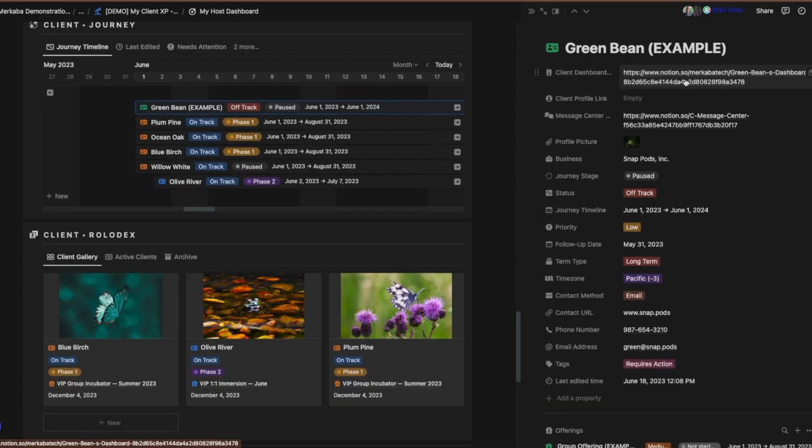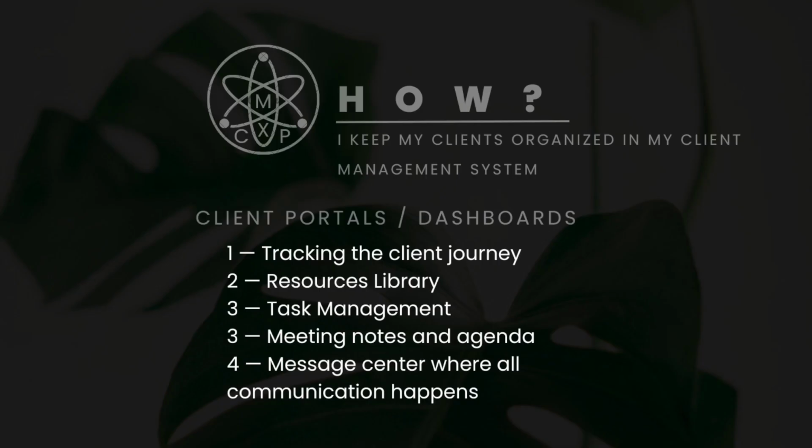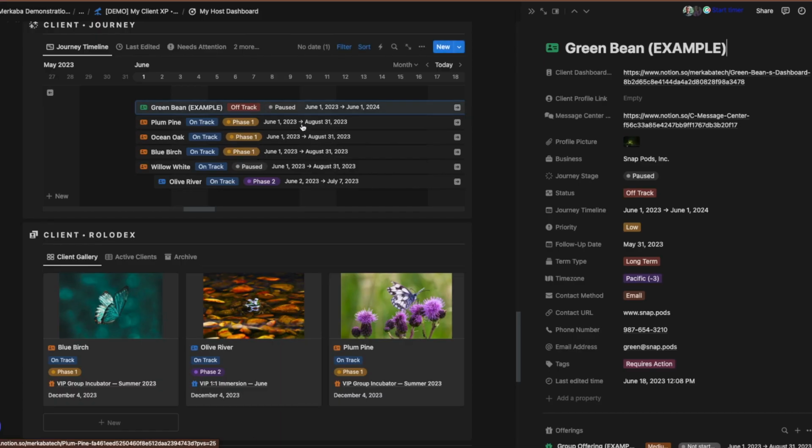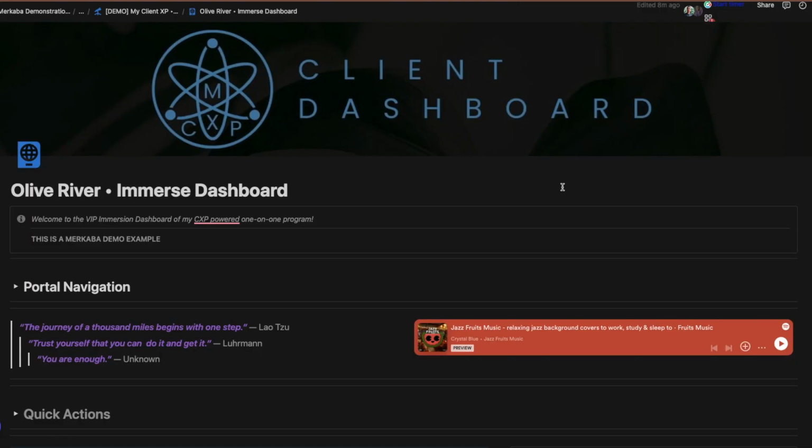So that is one way to have everything organized for you as the host. What about the client, right? Well, every client has their own portal. So here is their unique client dashboard.